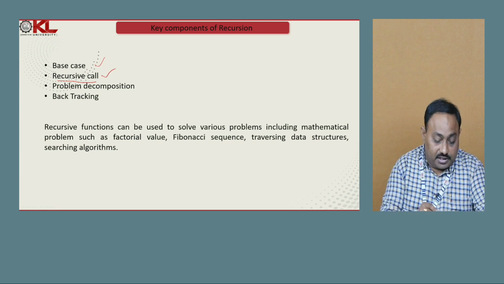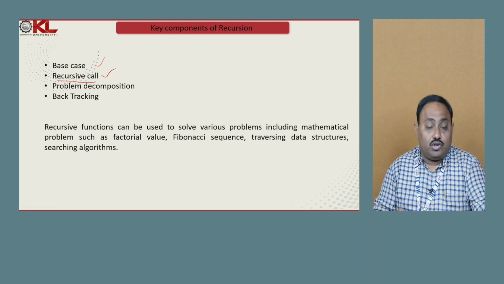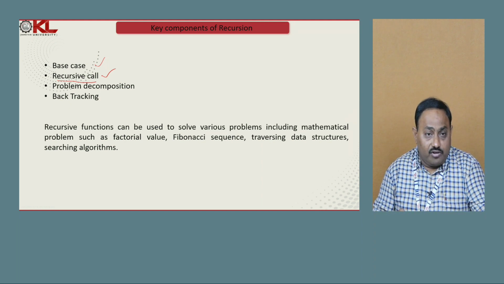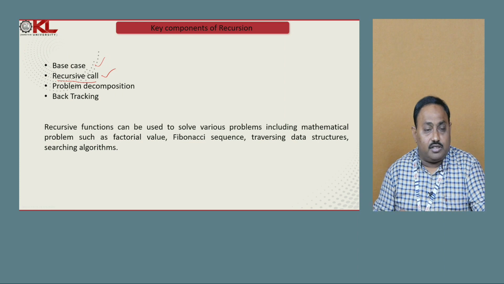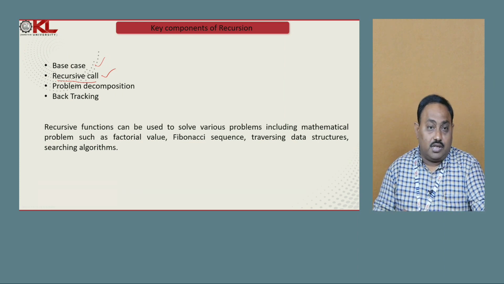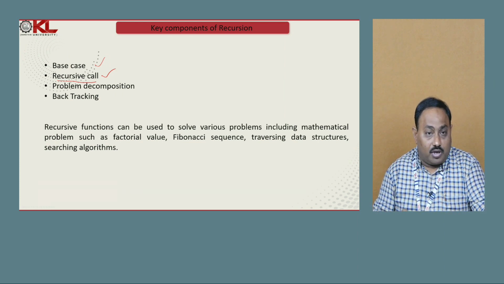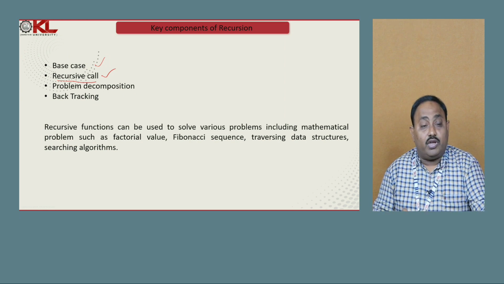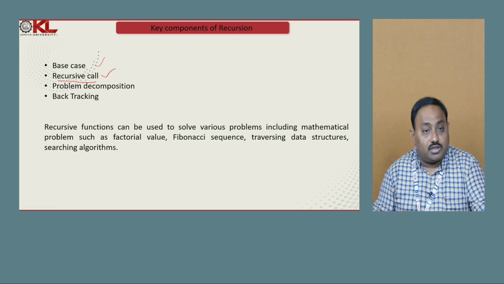The next component is problem decomposition. The main feature of structured programming is modularity. During problem solving in structured programming, we decompose problems into subproblems.